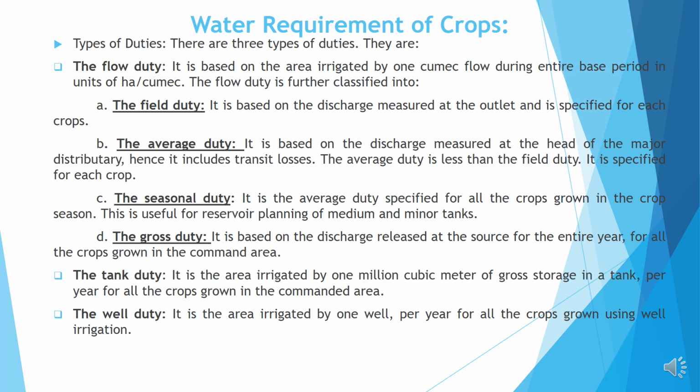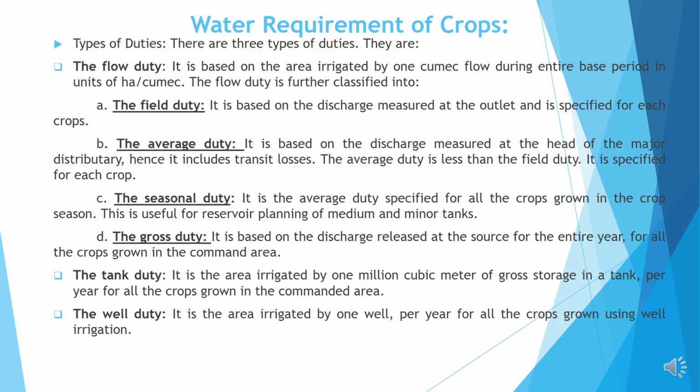Full duty is based on a discharge measured at the outlet and is specified for each crop. Average duty is based on the discharge measured at the head of the major distributary, hence it includes transit losses. Seasonal duty is the average duty specified for all the crops grown in the crop season. Gross duty is based on the discharge released at the source for the entire year for all the crops grown in the command area.